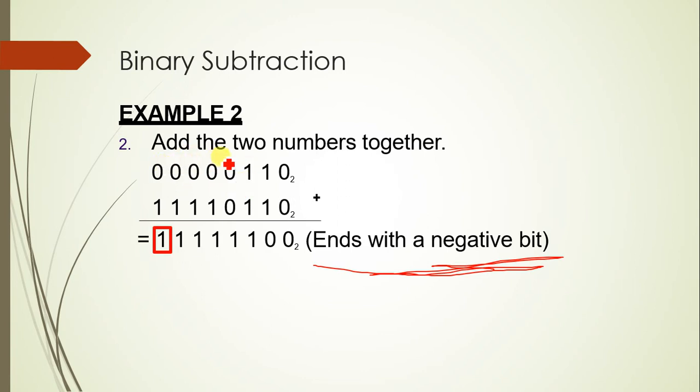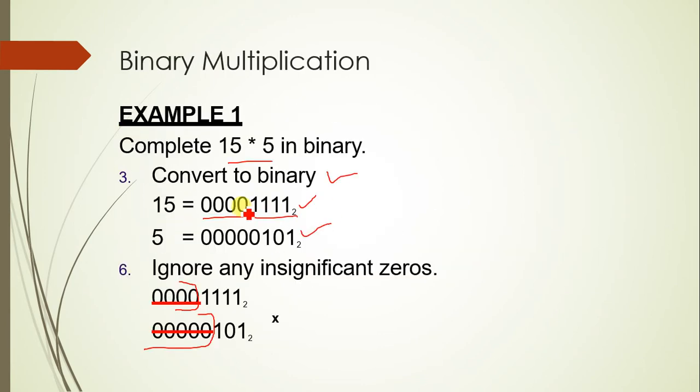That means for representing 1 also I will write 0 0 0 0 seven times, and at the end only I will write 1, that is 8 bit representation. Here also I have taken 8 bit representation, that means 8 bits I will use to represent 5 or 15, right. Remove the extreme most significant zeros, do not remove ones. If there is a 1 here, you should not remove it.